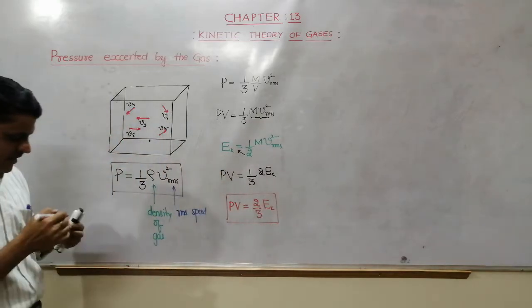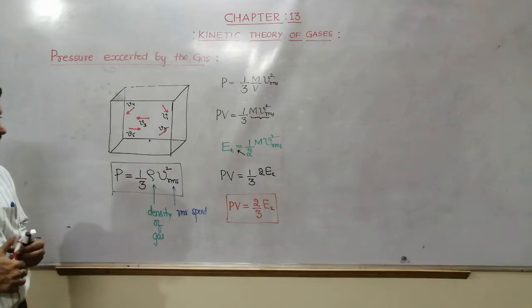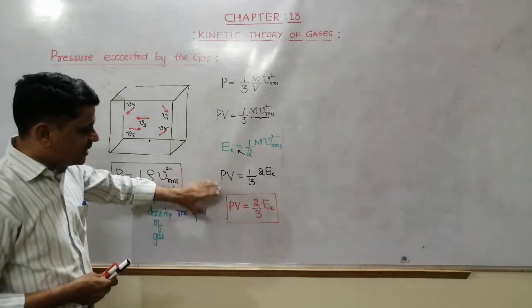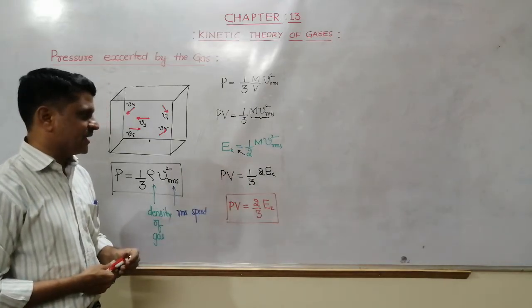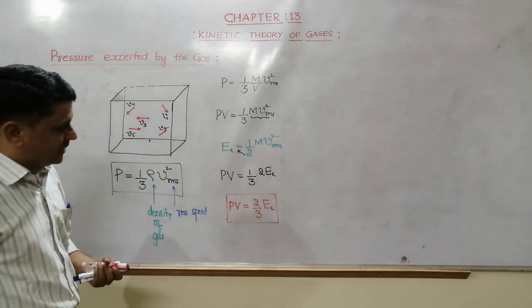This is one of the relations. After that, I can replace this in RMS velocity also. Please note down this, then we'll go for the next.